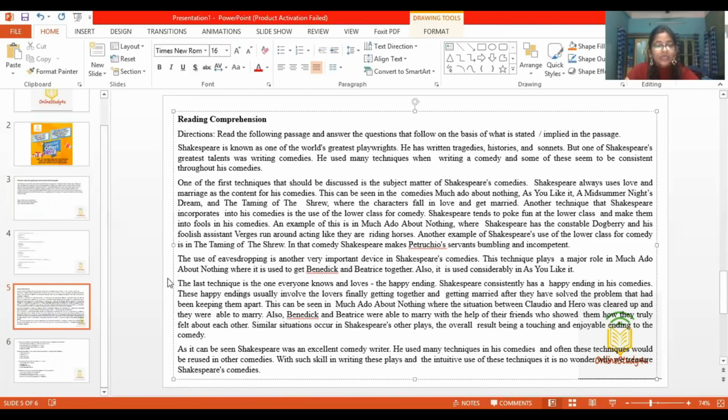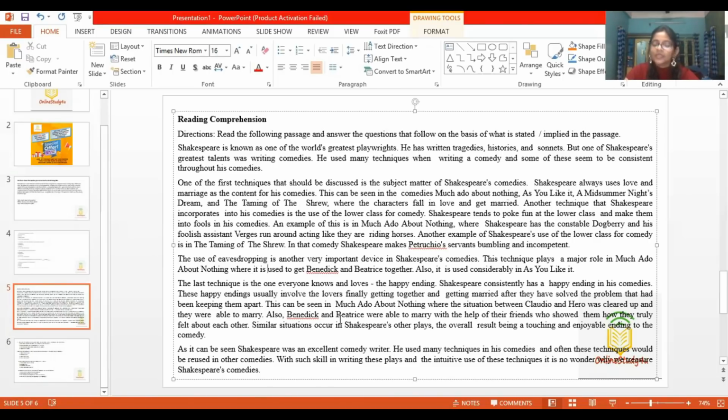The last technique is one everyone knows and loves, the happy ending. Shakespeare consistently has a happy ending in his comedies. These happy endings usually involve the lovers finally getting together and getting married after they have solved the problem that had been keeping them apart. So, this is a very common thing noted in Shakespeare. Whatever you read, Much Ado About Nothing, or As You Like It, whatever. So, this is a common thing, a happy ending.